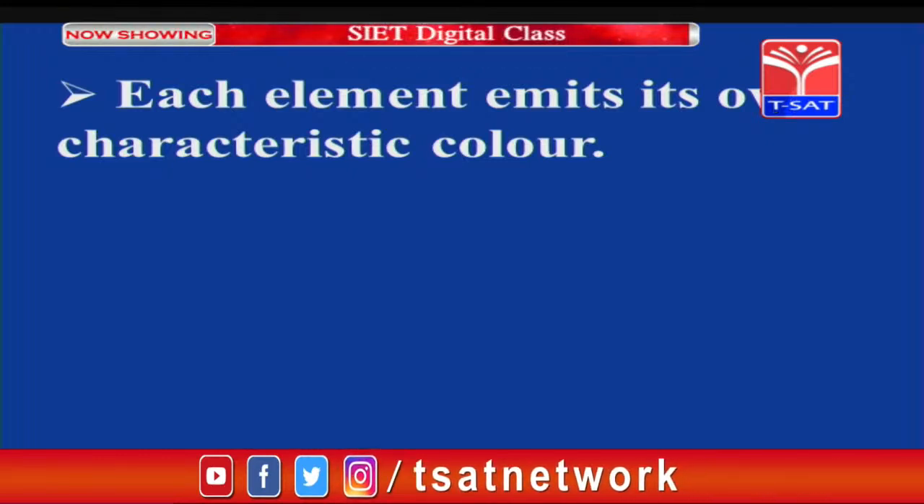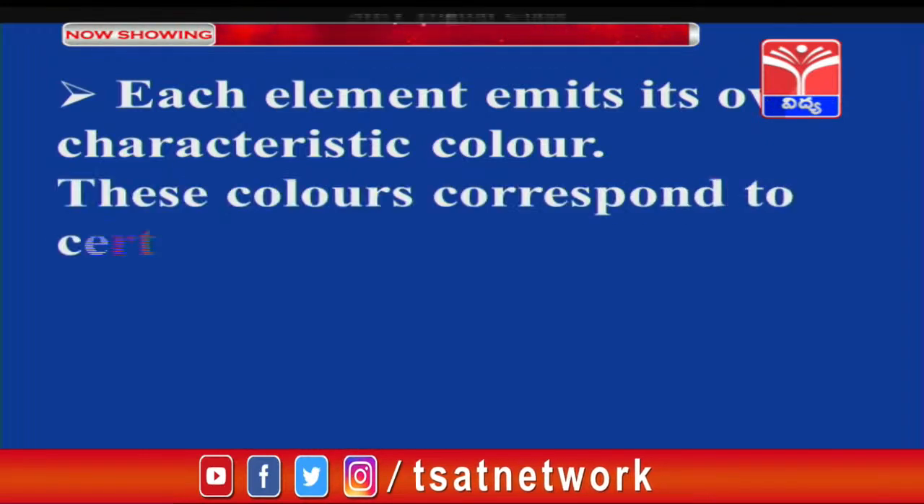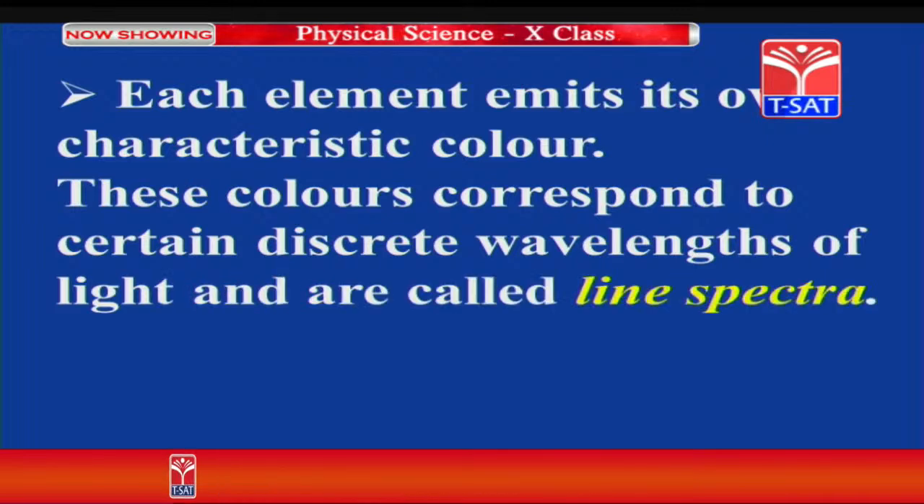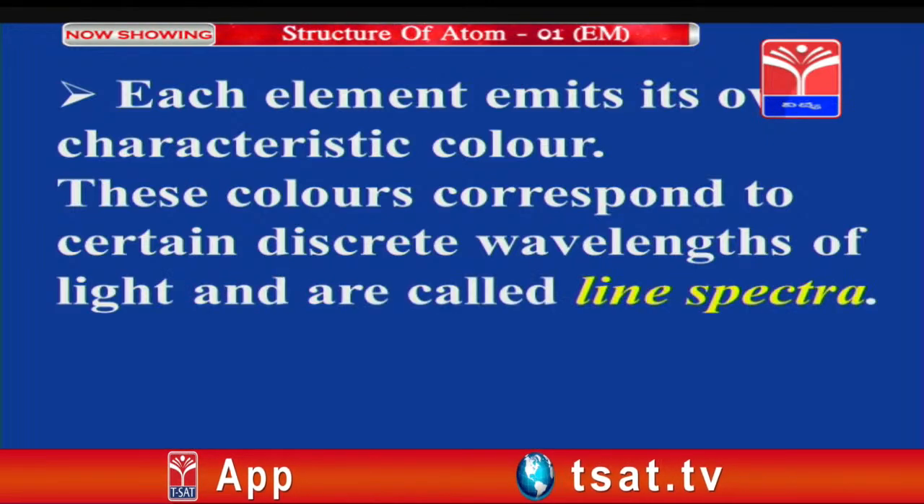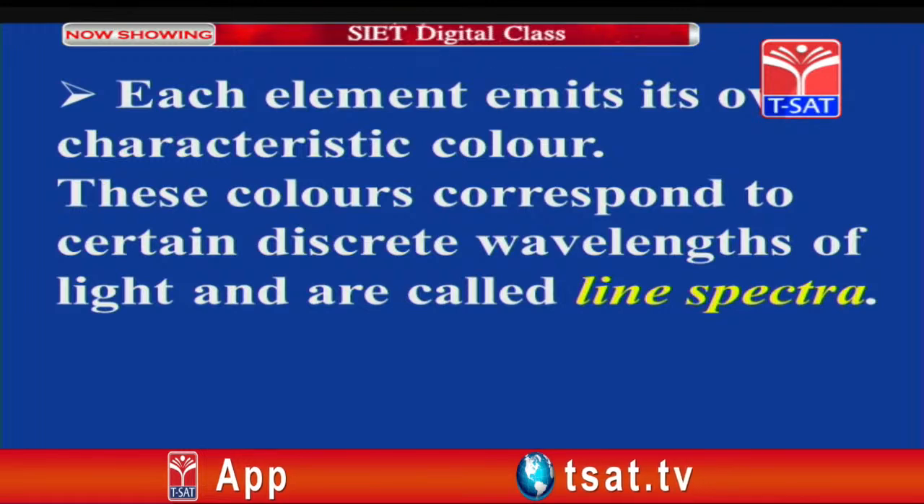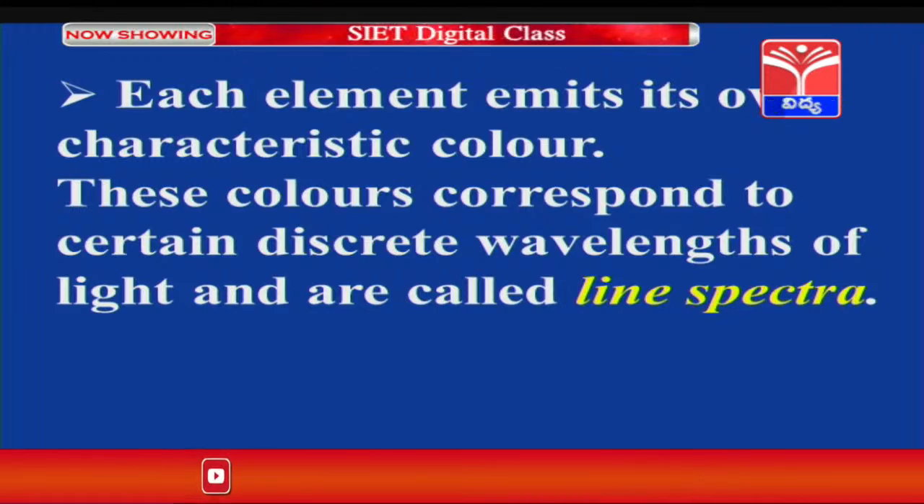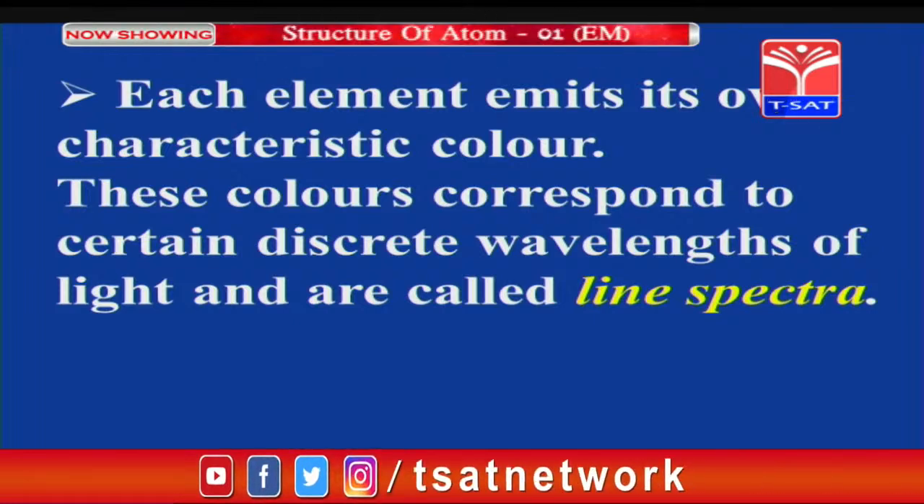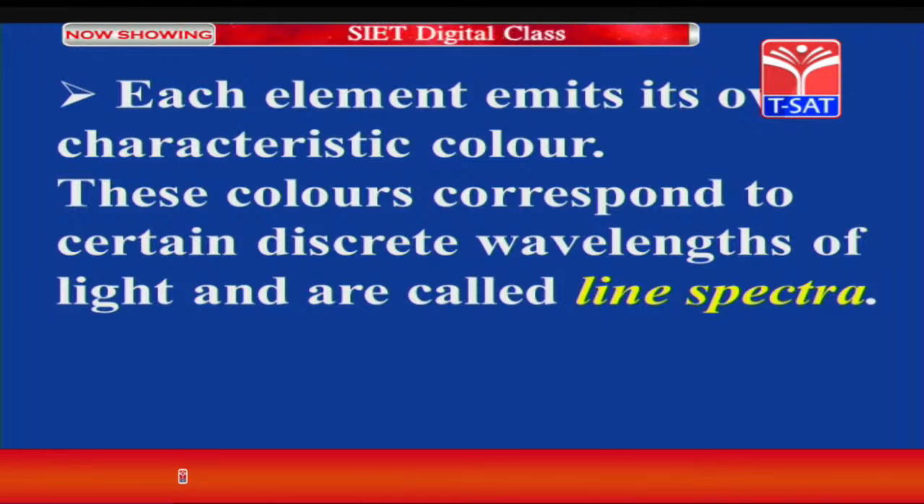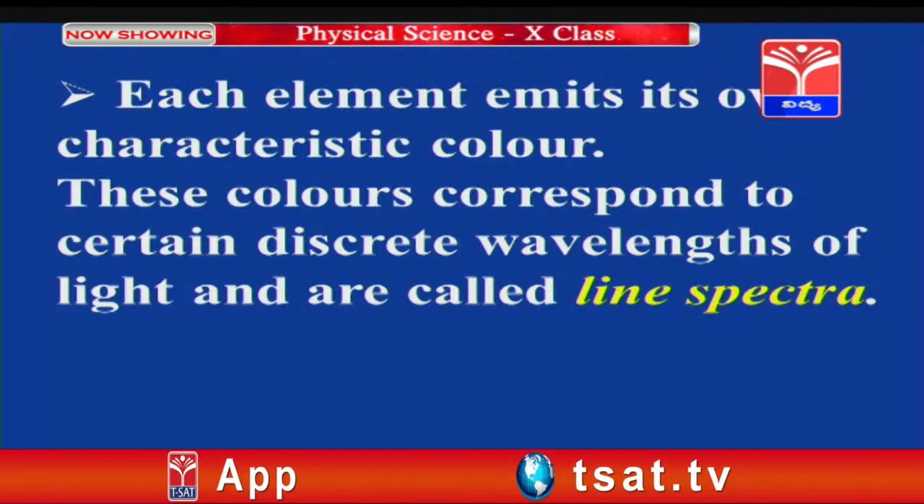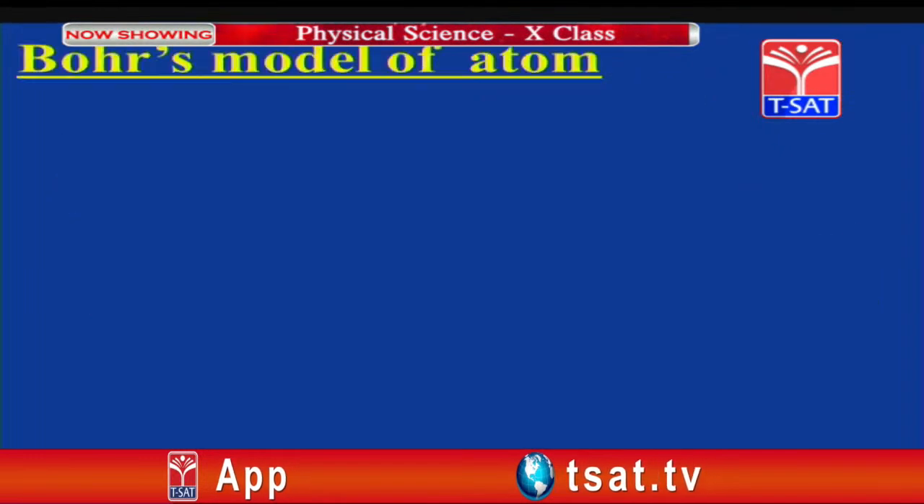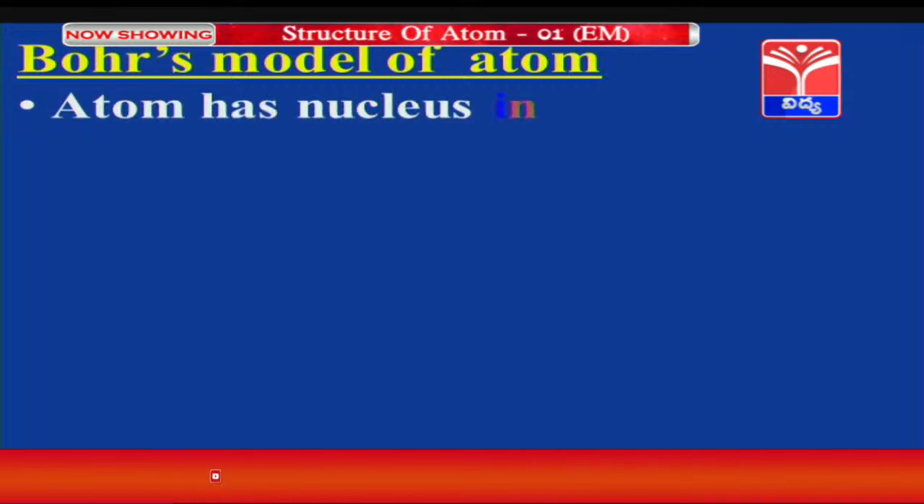Each element emits its own characteristic color. These colors correspond to certain discrete wavelengths of light and are called line spectra. Children, you see the spectra, Rutherford could not explain the line spectra, because each and every element gives a separate line spectrum. So using this concept of line spectra, Bohr was able to explain the demerits of Rutherford's atomic model. Now let us go to Bohr's atomic model.